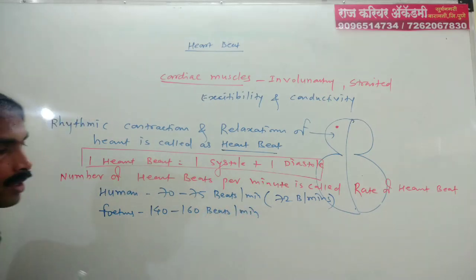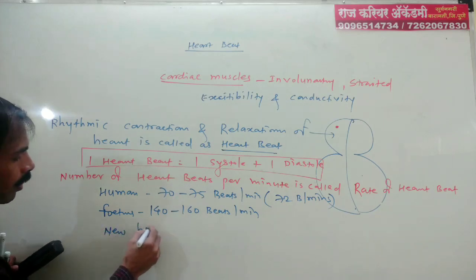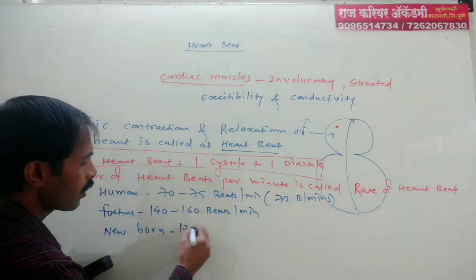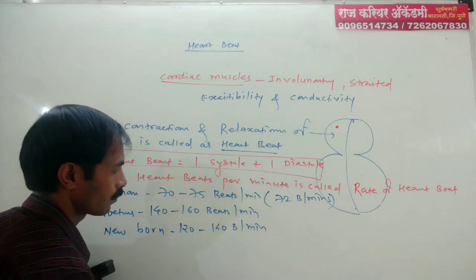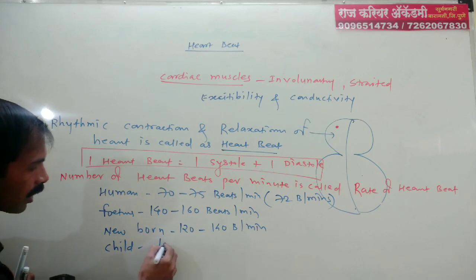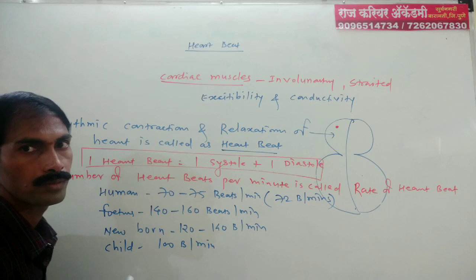In a newborn, it ranges from 120 to 140 beats per minute. And in a child, it is near about 100 beats per minute.